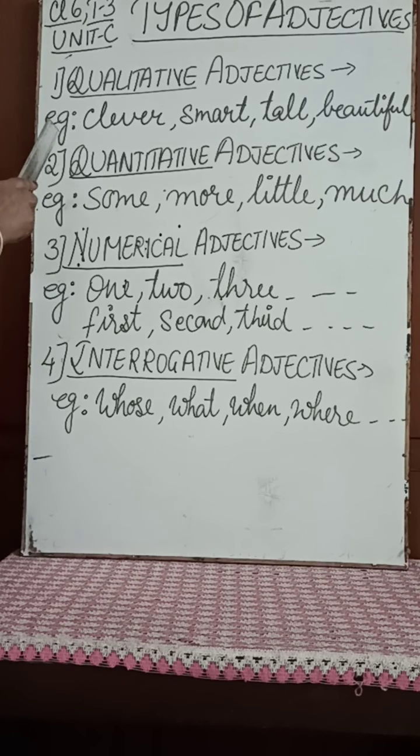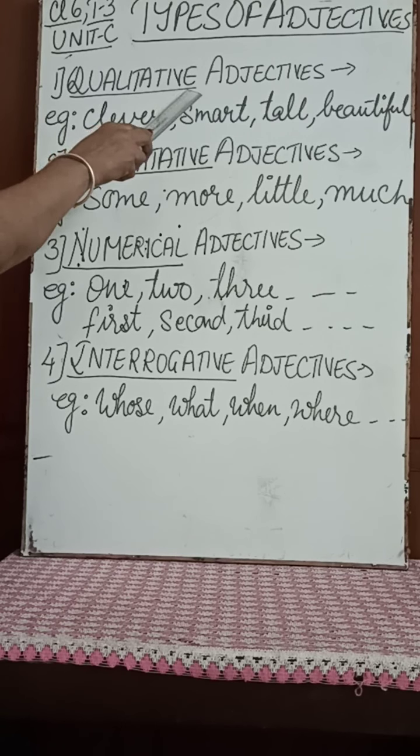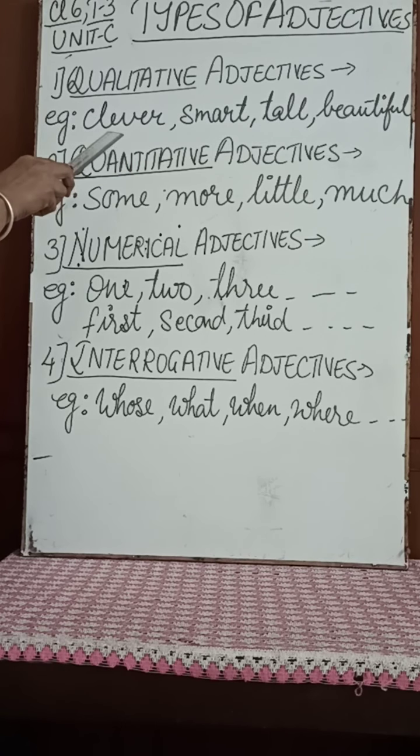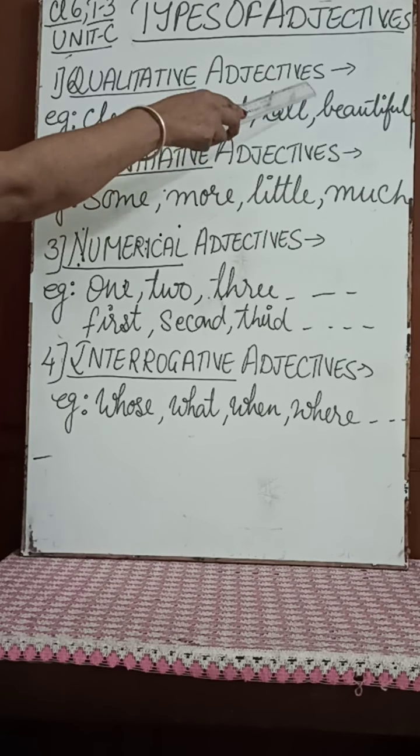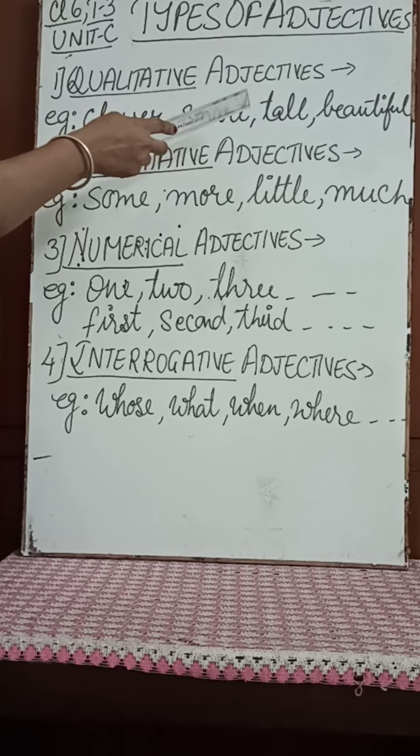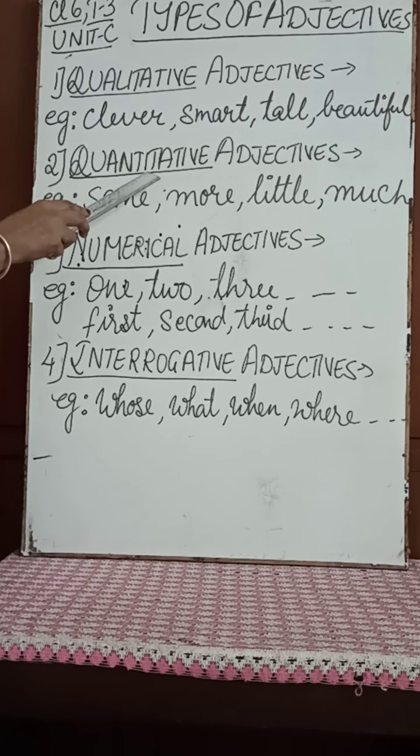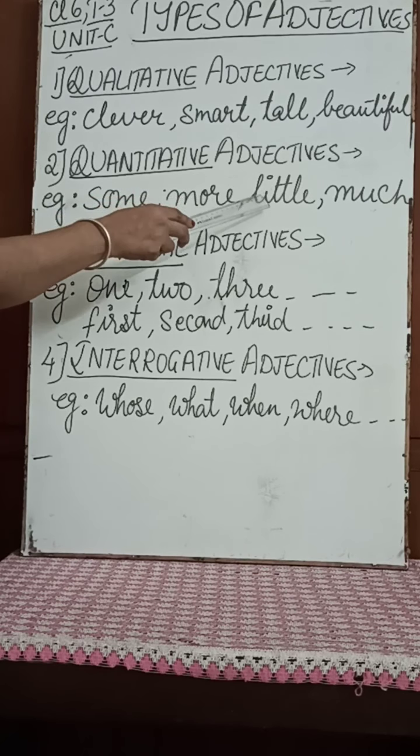So we have considered four types here. Qualitative adjectives express quality, like tall, short, fat, slim, clever, smart, beautiful. Quantitative expresses quantity, like some, more, little, much, several, few.